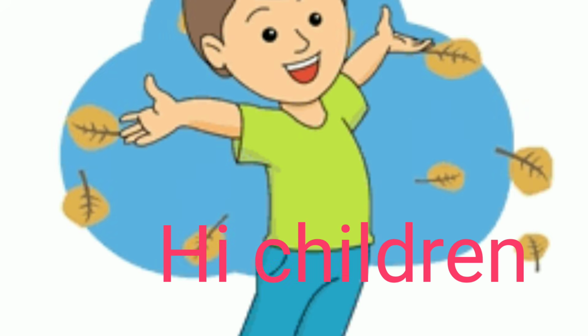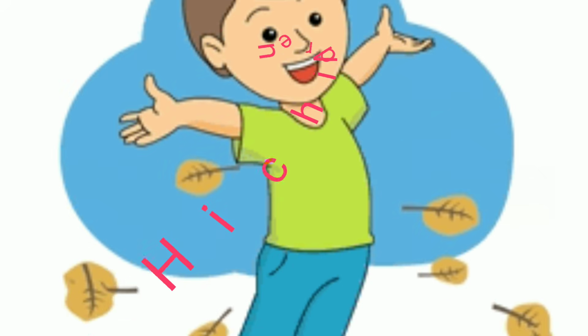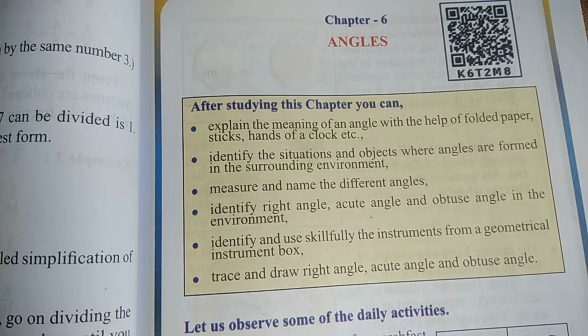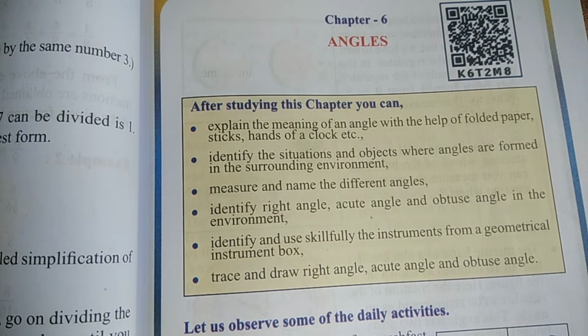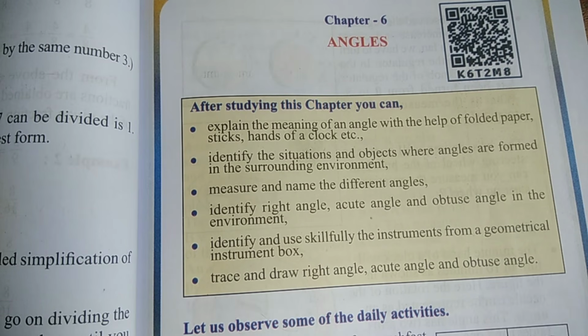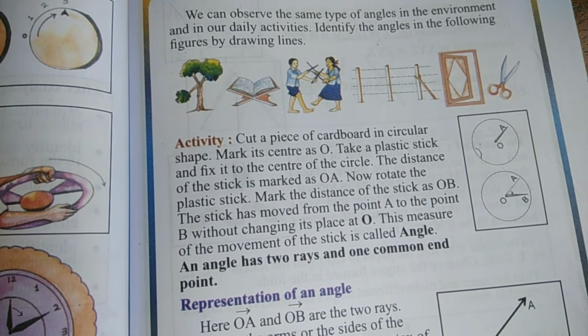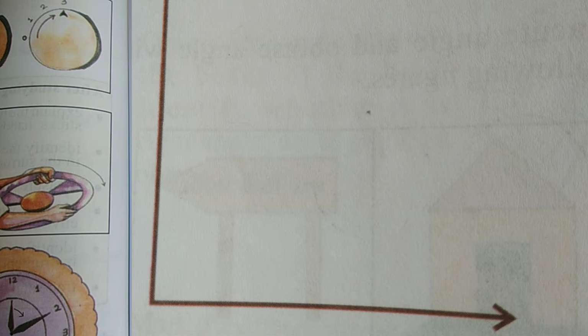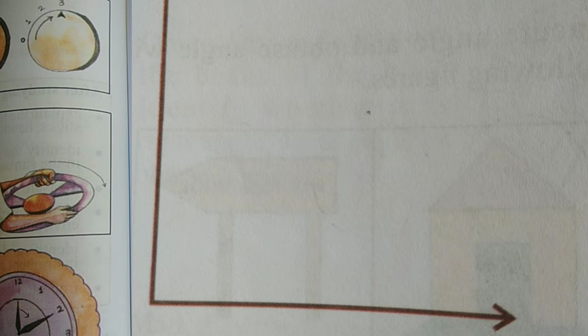Hi children, today let us start chapter 6, angles. Do you know the meaning of angle, dear students? Angle means what? The space between two intersecting lines or surfaces at or close to the point where they meet. Means where the two lines meet. An angle has two rays and one common end point. We are saying this is an angle.